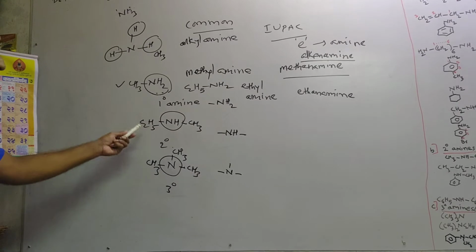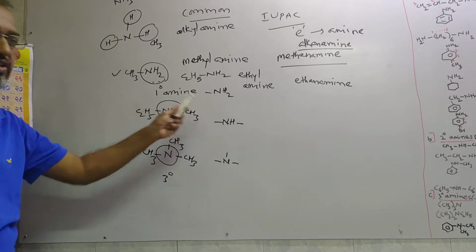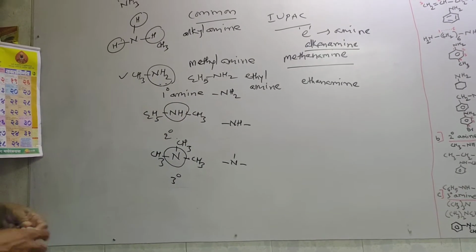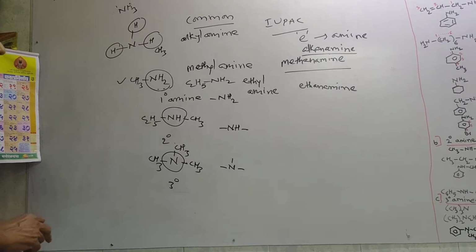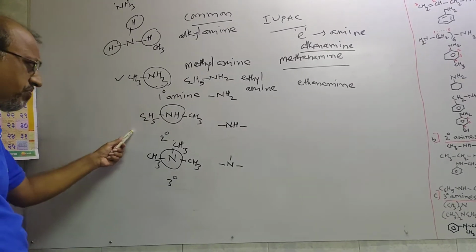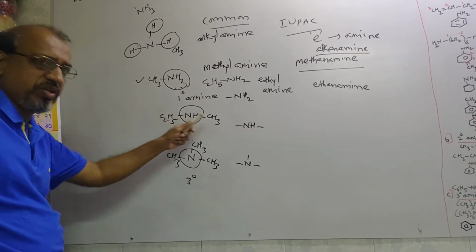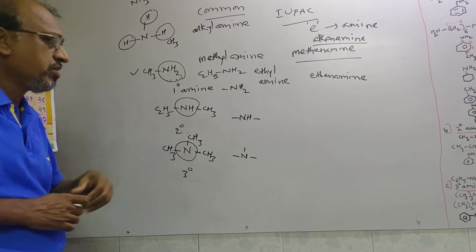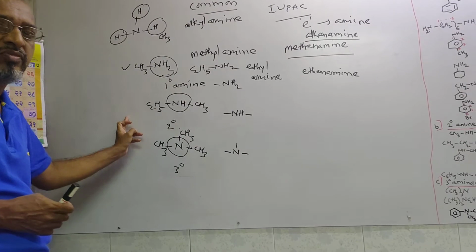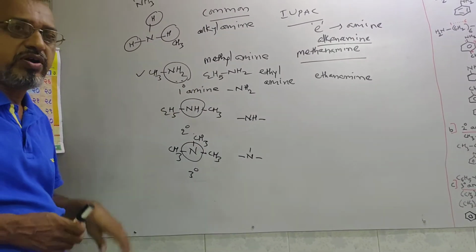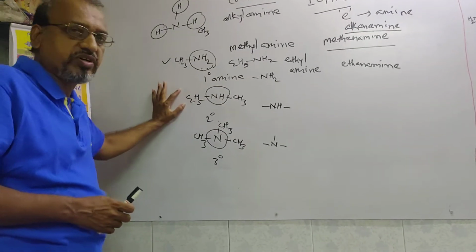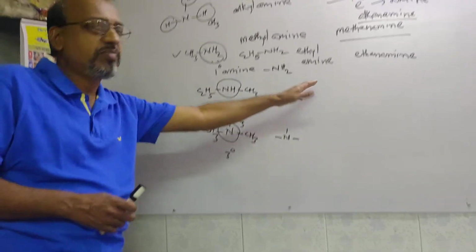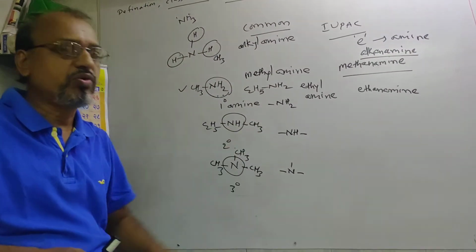Similarly, about this one, C2H5NHCH3. In this example, the common name is ethyl methyl amine. Even though in the formula the methyl group is first and the ethyl group is later, you have to consider alphabetical order, so E comes first. That's why ethyl methyl amine is the common name of this compound.